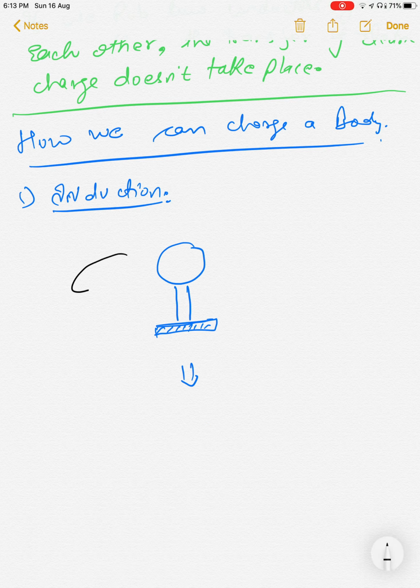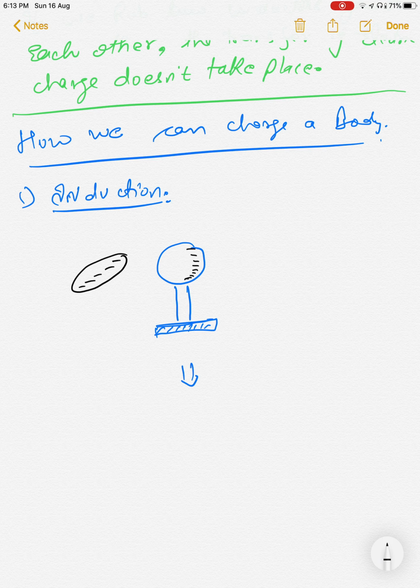Let's say you take a body which is having negative charge. Since you are bringing negative charge nearby to this, the negative charge which is present on this body will be repelled, and it will go as far as possible. So it will go to the other side of this body.